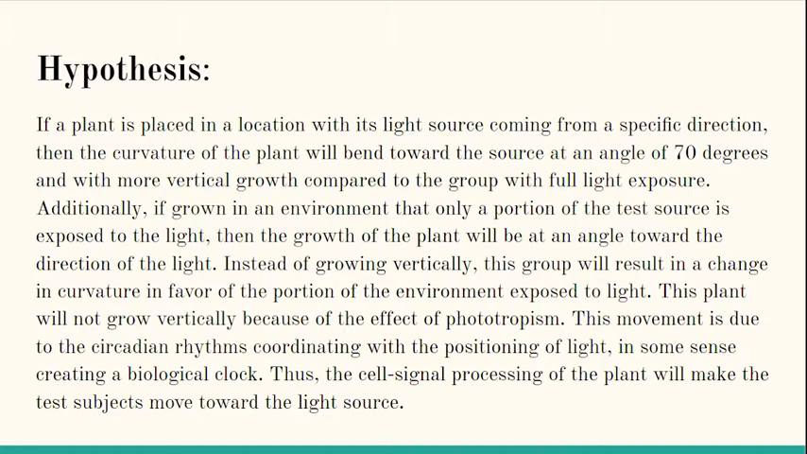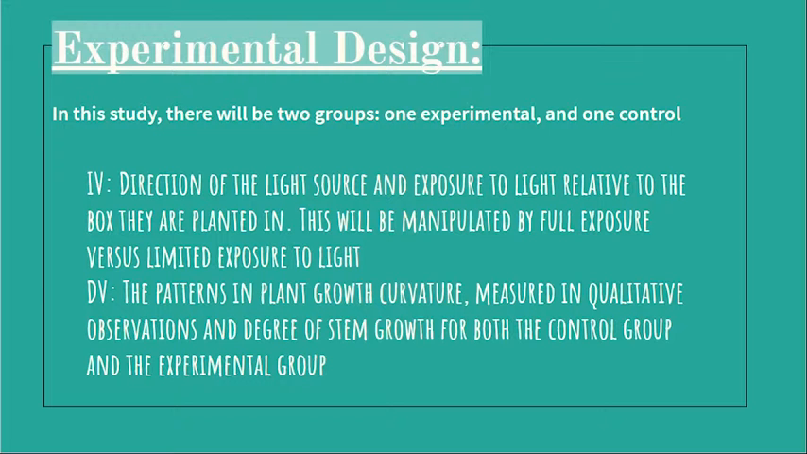Additionally, if grown in an environment where only a portion of the test space is exposed to light, then the growth of the plant will be at an angle towards the direction of the light. Instead of growing vertically, this group will result in a change in curvature to favor the portion of the environment exposed to light. This plant will not grow vertically because of the effect of phototropism. This movement is due to the circadian rhythms coordinating with the positioning of light, in some sense creating a biological clock. Thus, the cell signal processing of the plant will make the test subject move towards the light source.